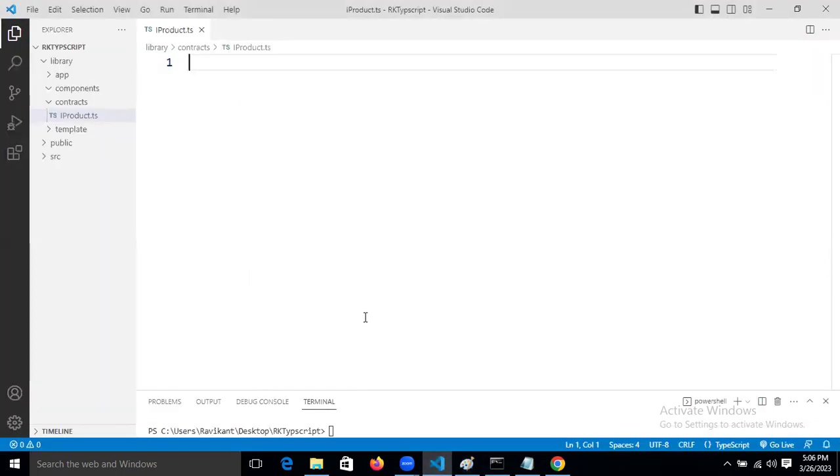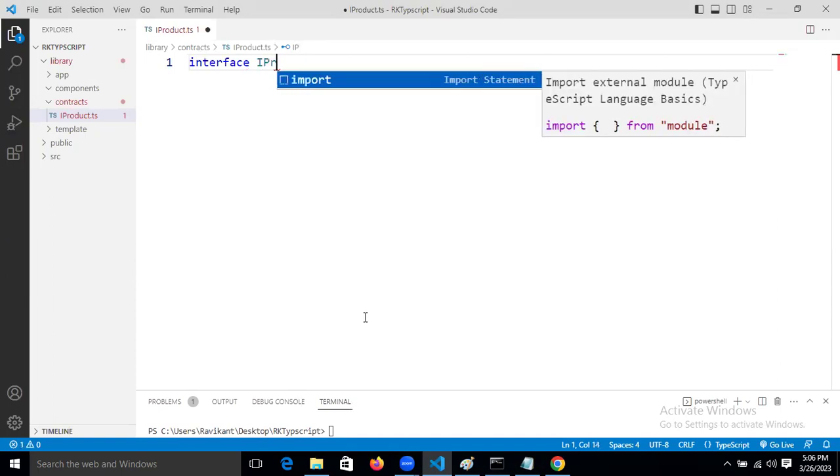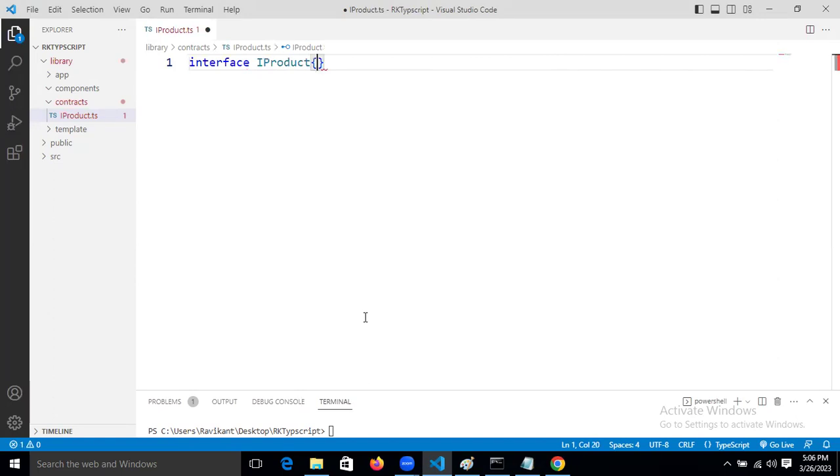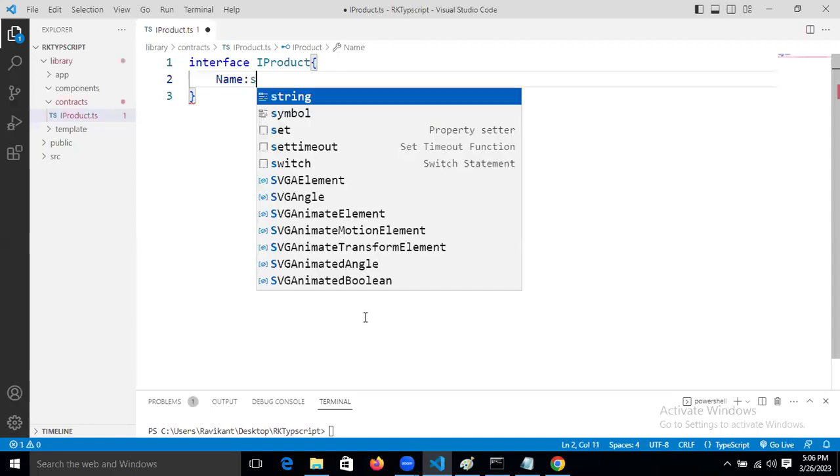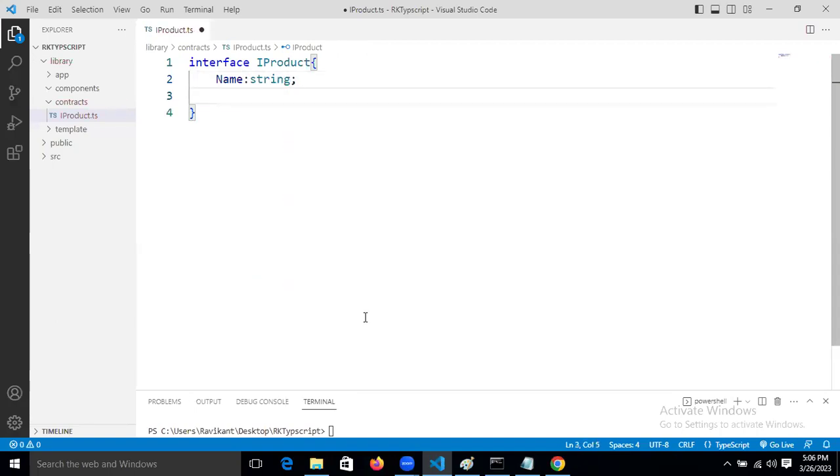Now what kind of property have we taken? Interface, I'm taking iProduct. In that I'm taking the properties. String name. Now price, which is number type. Another one is quantity, that is also number type. Then I'm taking an abstract method.